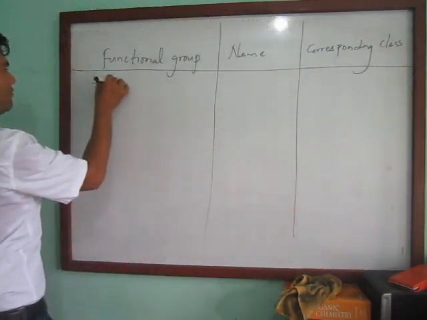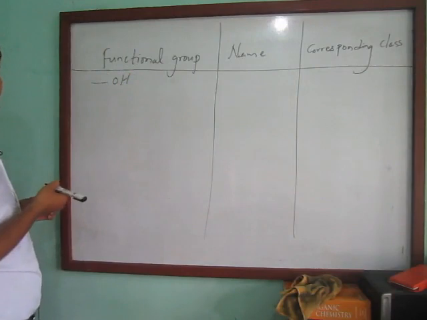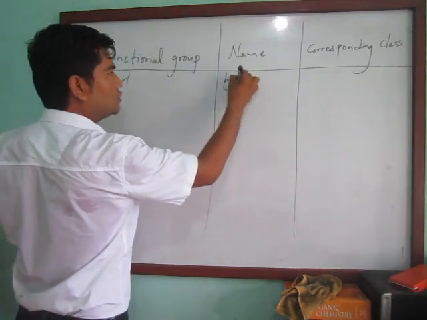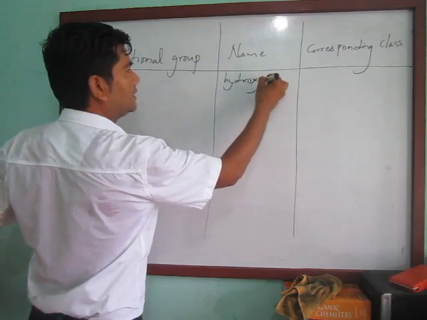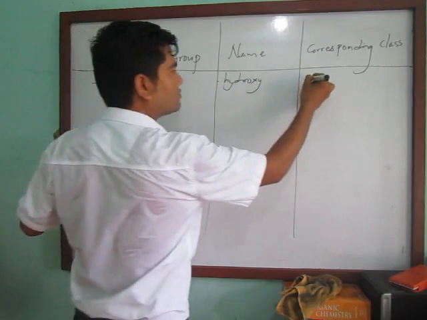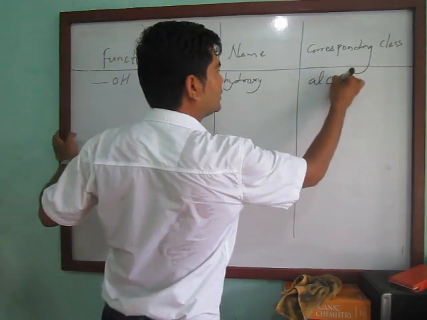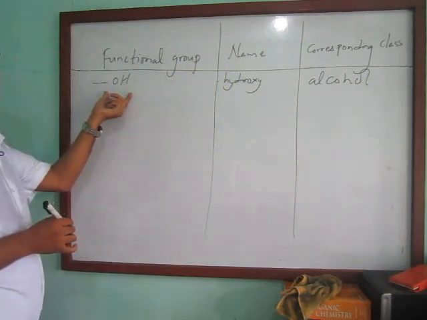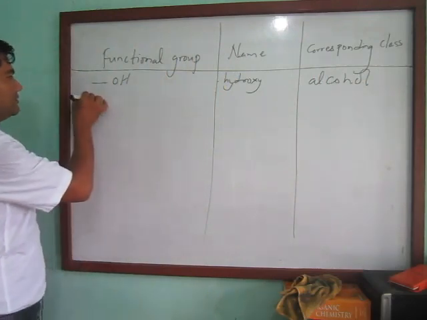In number 1, first OH, the name of this is hydroxy or hydroxyl, and the corresponding class is alcohol. The presence of OH makes the hydrocarbon an alcohol.